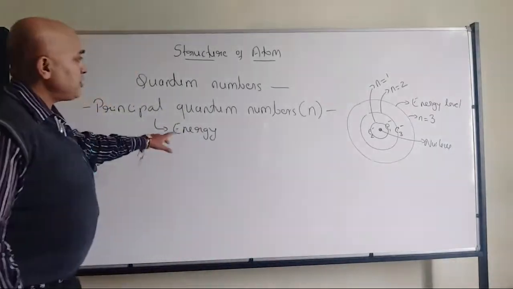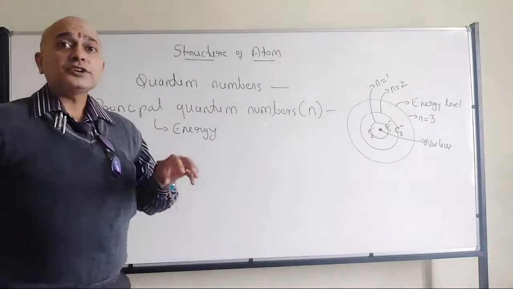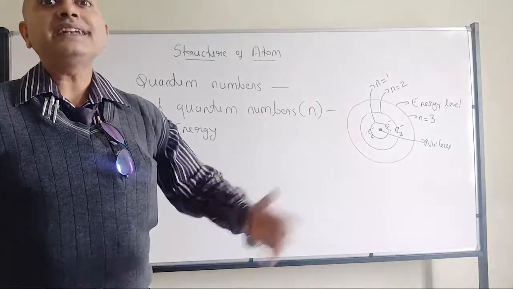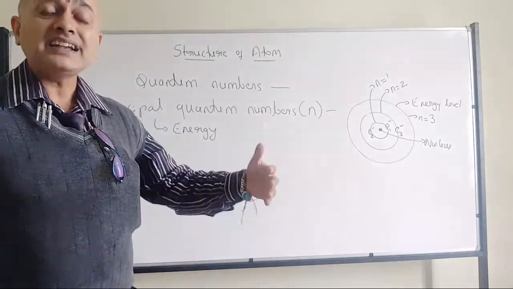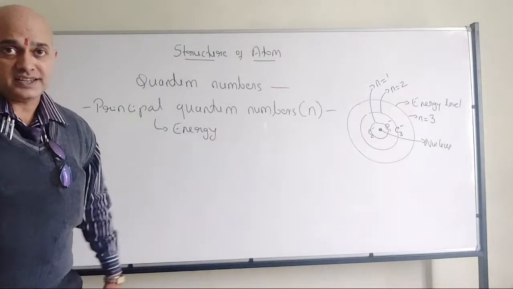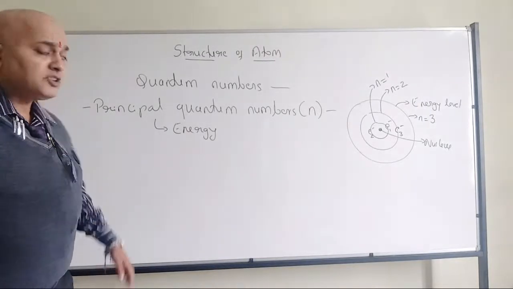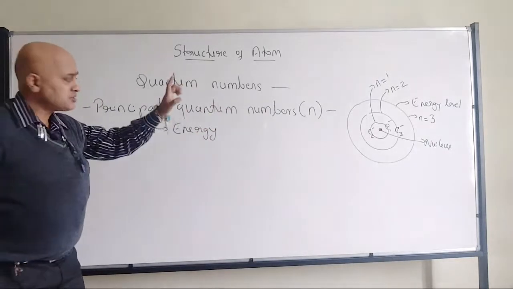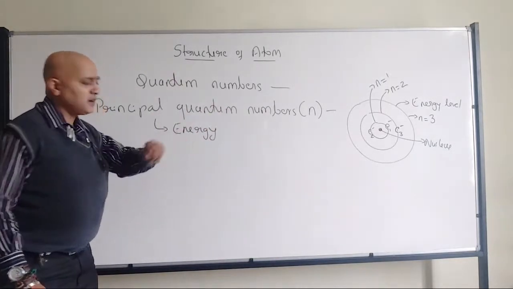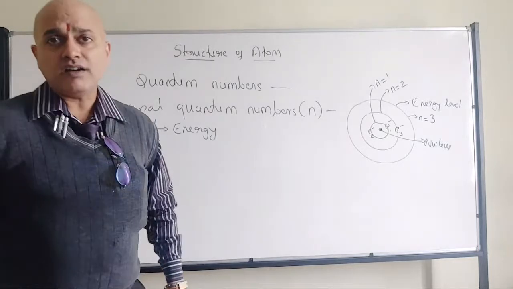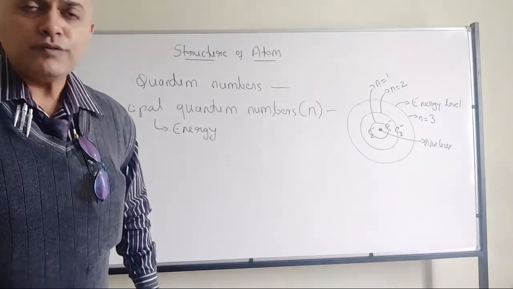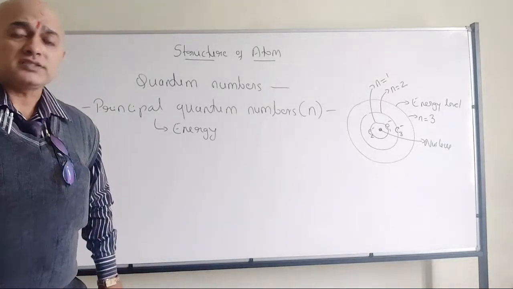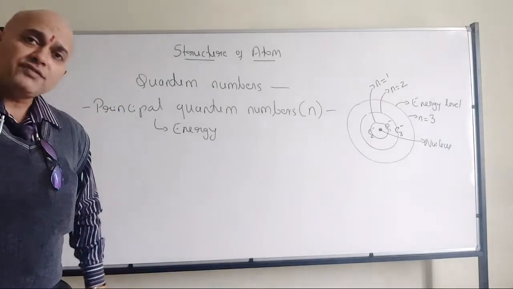Okay? So the same logic is applicable. Electron 1, where is it? It is present in energy level 1. Further details we have to give: where exactly electron 1 is located. All of you have understood? So that's where we have the principal quantum number, which talks about the energy involved with respect to the electron, the energy level for an electron. That's what the principal quantum number talks about. All of you have understood?